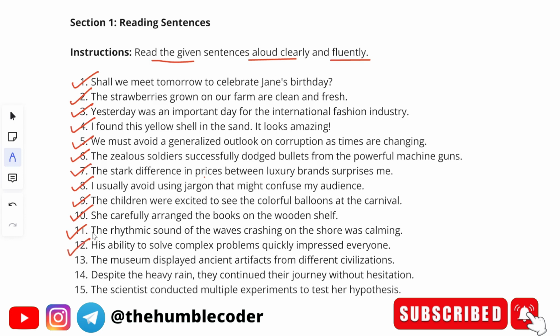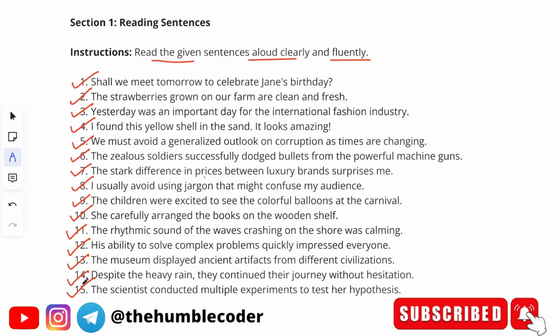Twelfth, his ability to solve complex problems quickly impressed everyone. Thirteenth, the museum displayed ancient artifacts from different civilizations. Fourteenth, despite the heavy rain, they continued their journey without hesitation. Fifteenth, the scientists conducted multiple experiments to test her hypothesis.